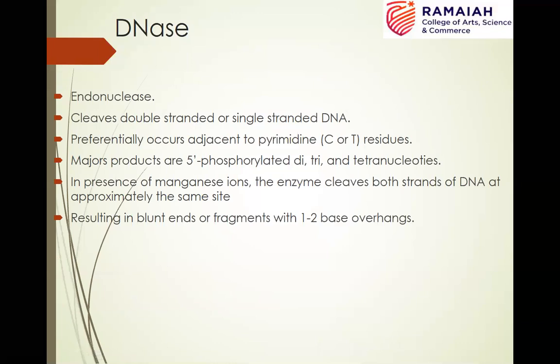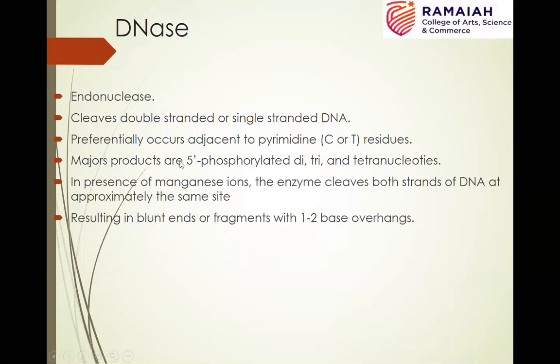Next, nucleases. Two nucleases we'll be discussing, DNase and RNase. DNase is an endonuclease that cleaves double-stranded or single-stranded DNA. Preferentially, the cleavage takes place adjacent to pyrimidines, which could be C or T residues.